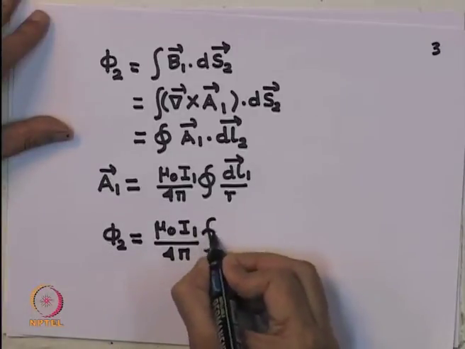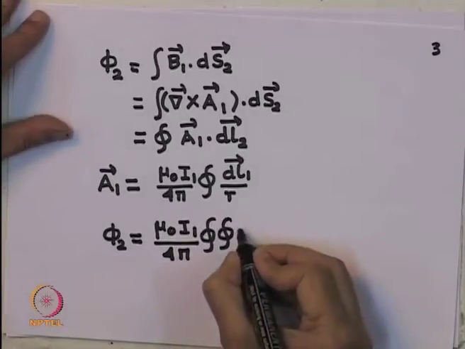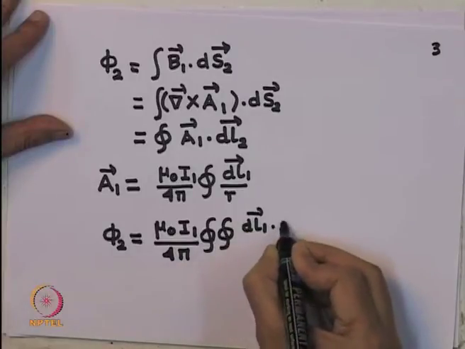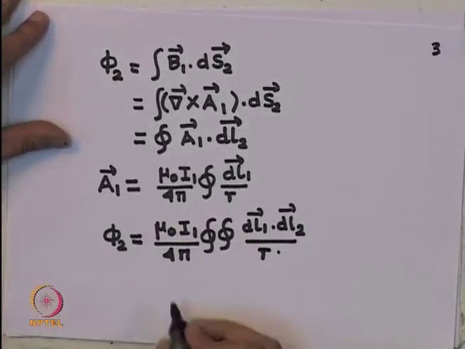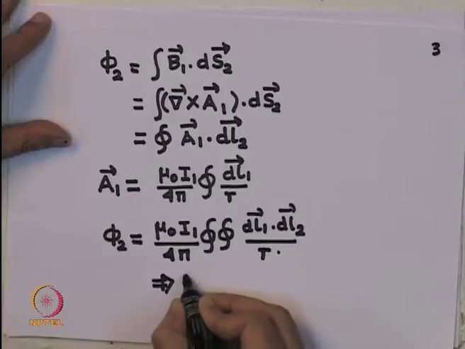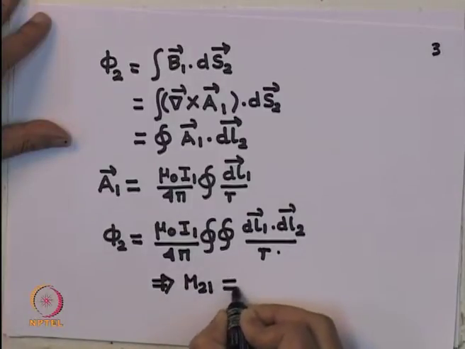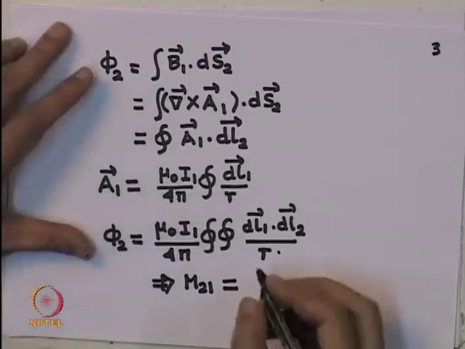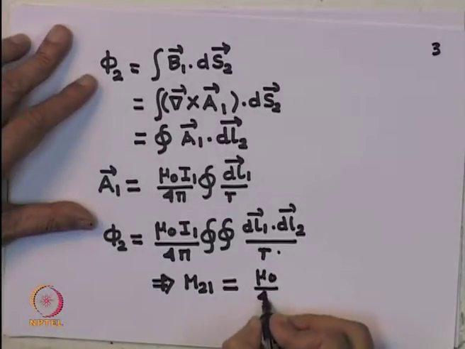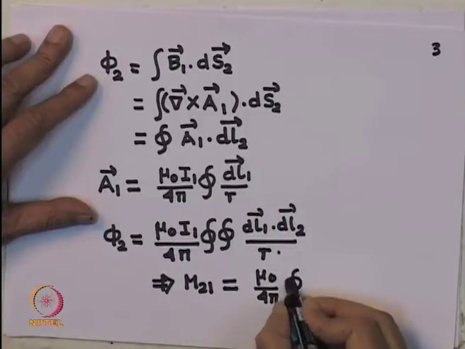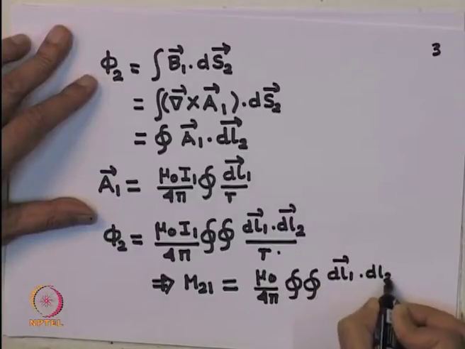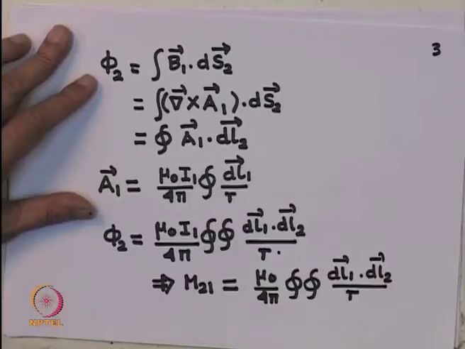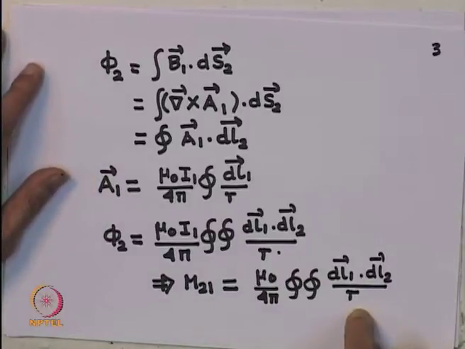the double integral of d L 1 dot d L 2 over R. So, this tells me that M 2 1, which is the proportionality constant of phi 2 with I 1, is given by mu 0 by 4 pi times the double loop integral of d L 1 dot d L 2 divided by R.